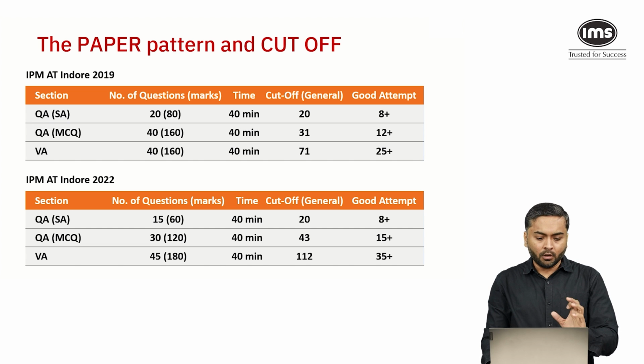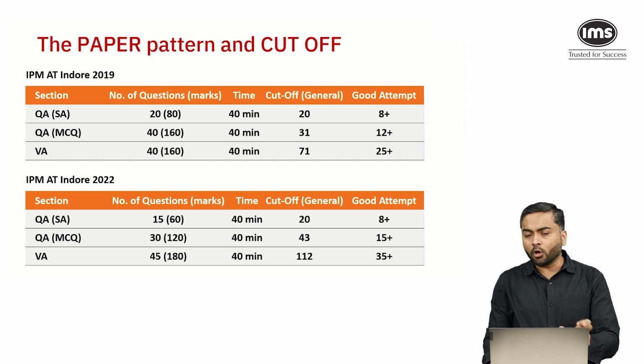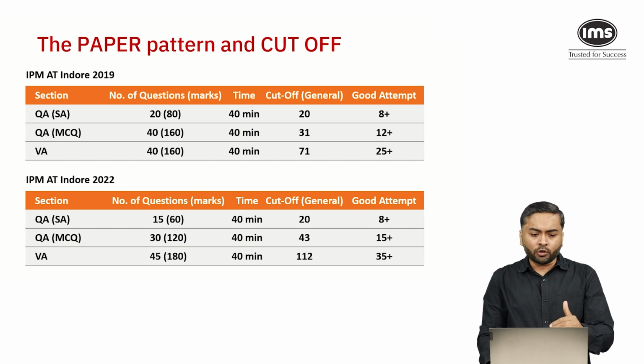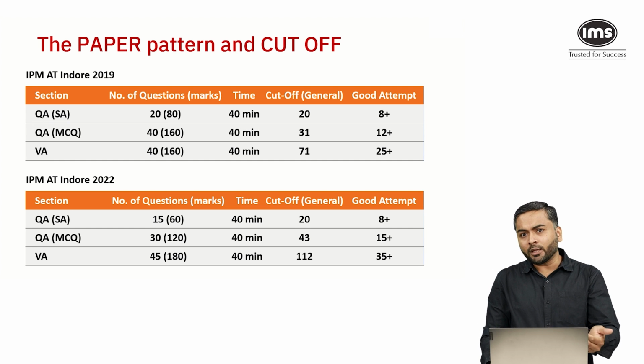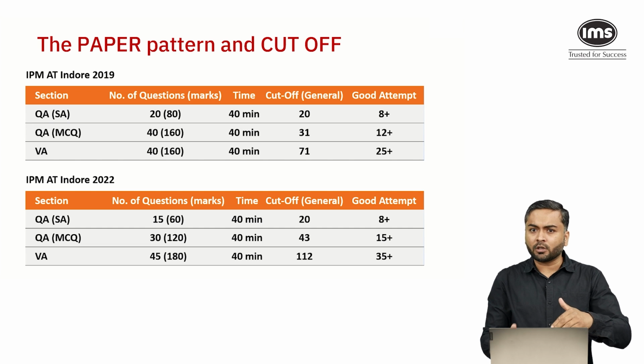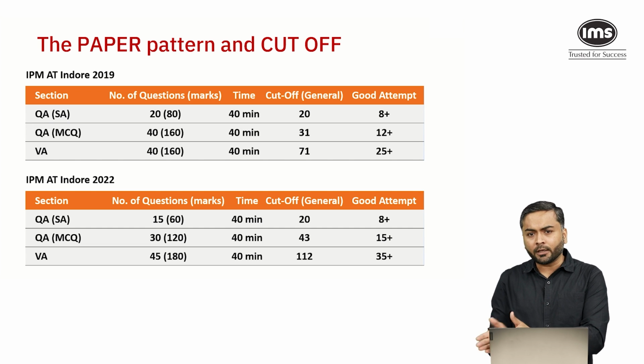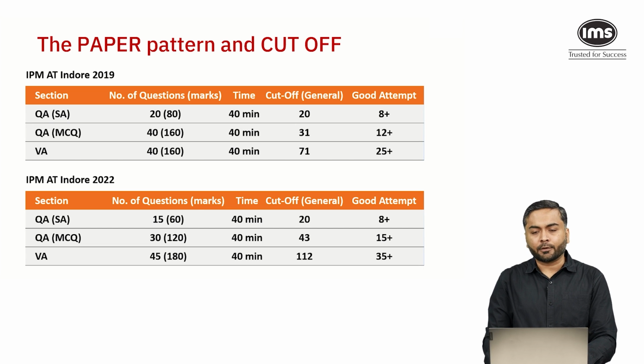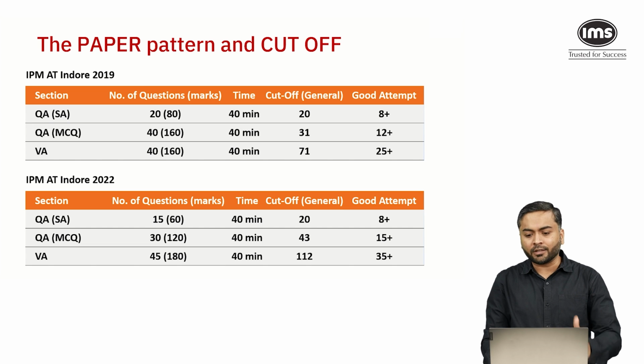However, last year, the weightage for quant and verbal was equal, 45 questions in quant and 45 questions in verbal. The marking scheme was the same: quant MCQ and verbal ability were +4 and -1 for negative. For quant short answer, it was +4 and 0 for negative. It has a sectional time limit, 40 minutes for every section.